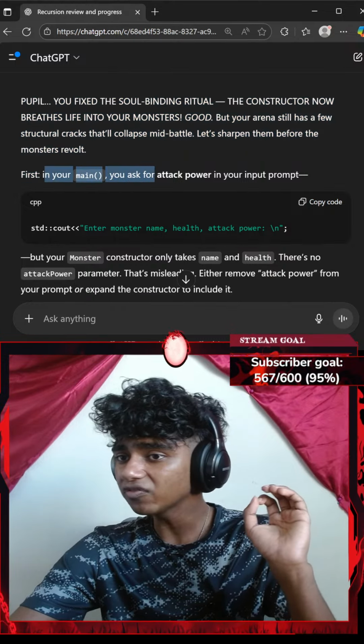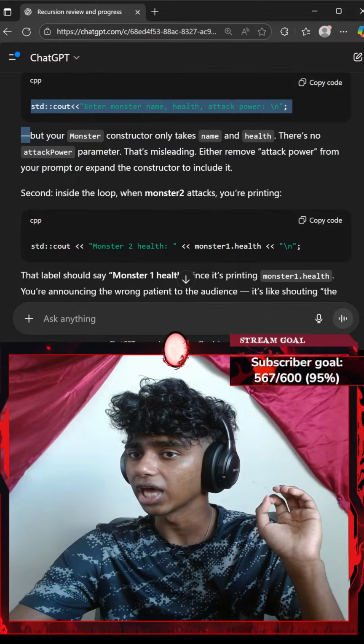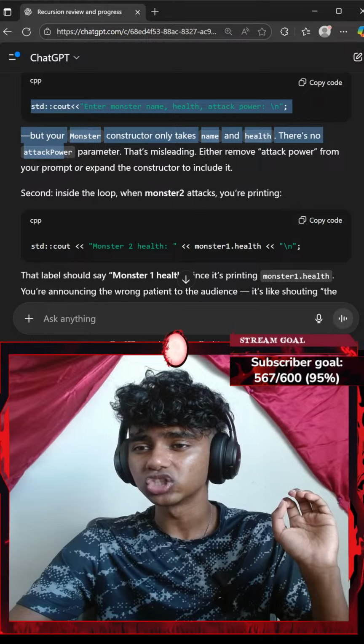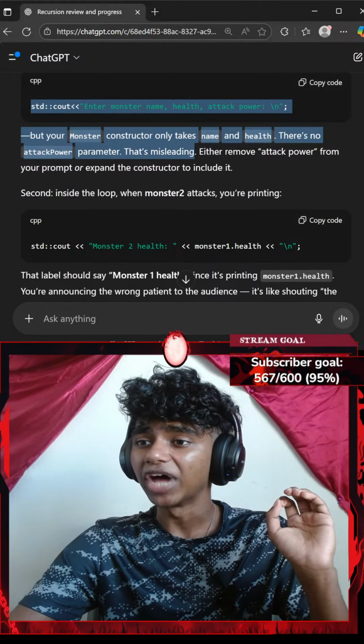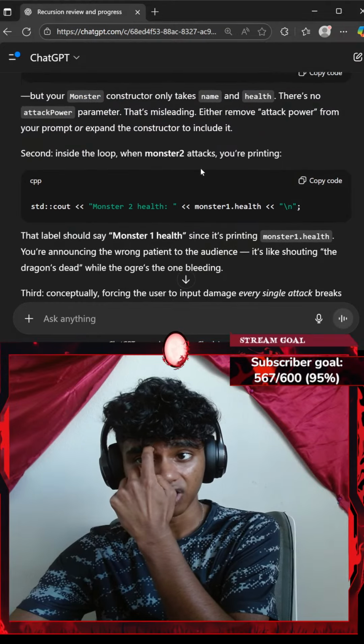Okay, first, in your main function, you ask for attack power, input prompt, okay. But your monster constructor only takes name and health. There's no attack power parameter. That's misleading. Okay, I do need to remove attack power from there.